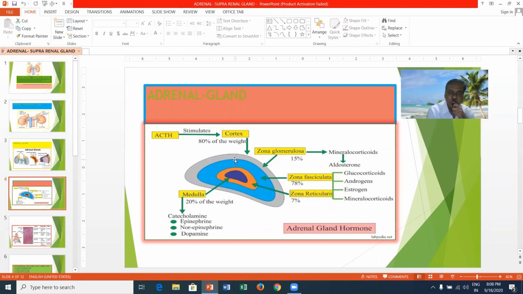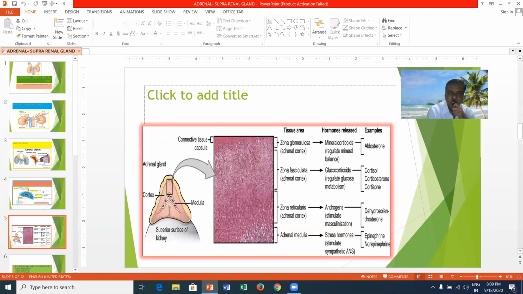It can stimulate the adrenal cortex, which has three zonations: zona glomerulosa, zona fasciculata, and zona reticularis. The zona glomerulosa secretes the mineralocorticoids, and the important hormone is aldosterone.